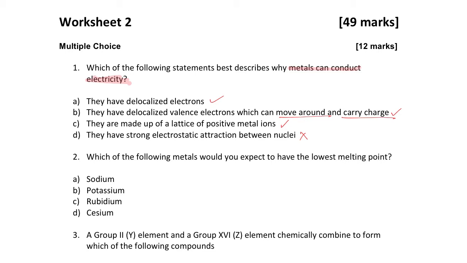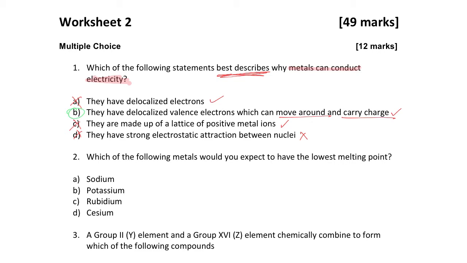So we know it's definitely not D, but we have three true statements. Which one of them is related to conducting of electricity? Well, the first two are, so it's not C. And then again, it's the one that best describes. So it's not A, which is technically true, but it's not a description. It's just kind of a statement. So it's B.